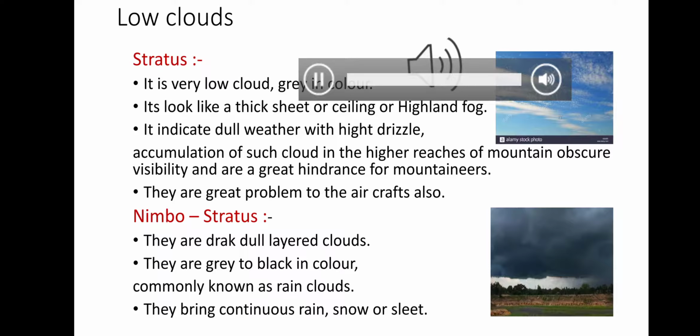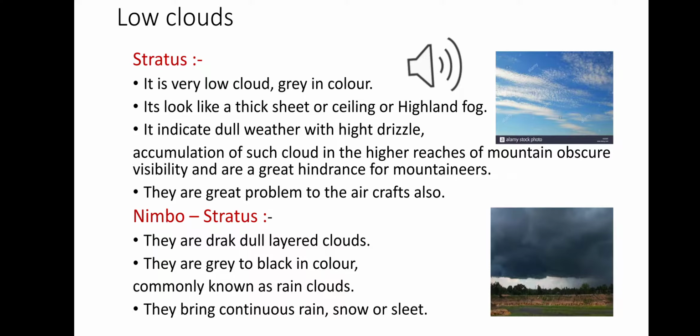Second, stratus. This type of cloud is a very low cloud, uniformly gray in color, and looks like a thin gray sheet or ceiling or highland fog. They bring dull weather with a light drizzle. Accumulations of such cloud in the higher reaches of the mountain are visible and are a great hindrance for mountaineers. They are also a great problem for aircraft.